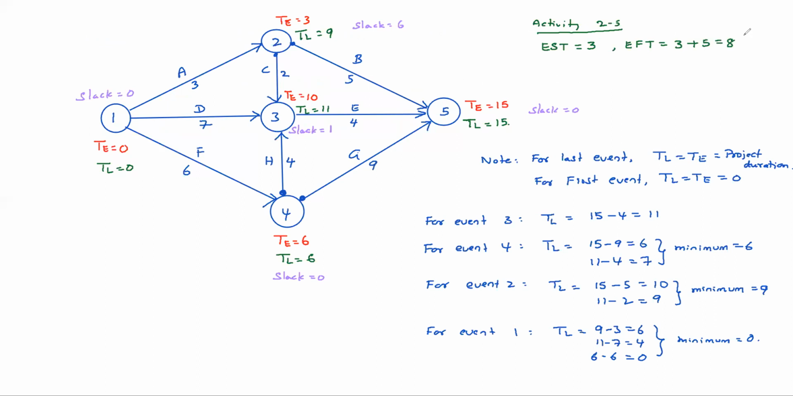EST is nothing but the tail event's earliest event occurring time. Earliest finish time means, if you start that activity as early as possible, then as early as possible you can finish. That means the starting time plus duration is the earliest finish time.